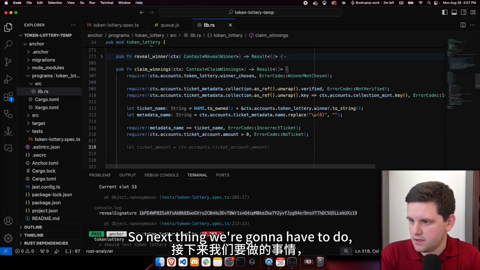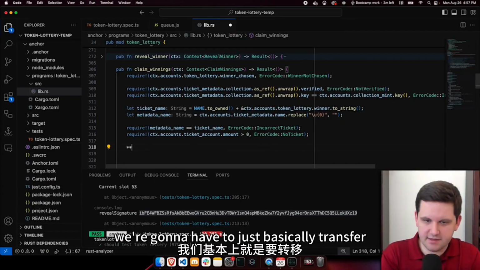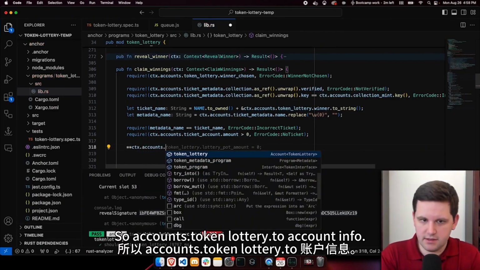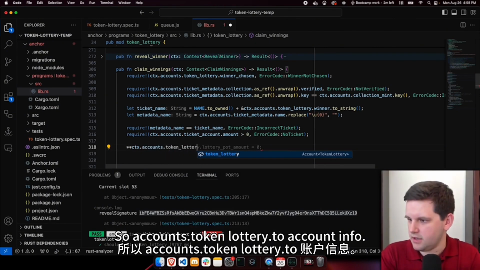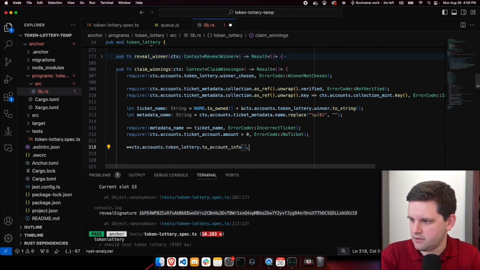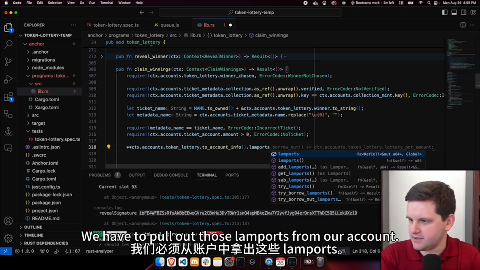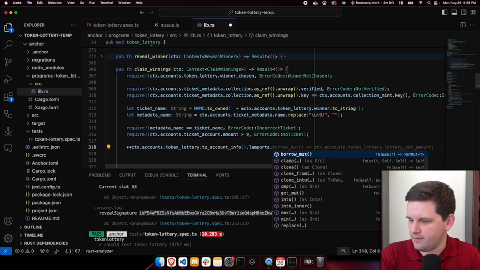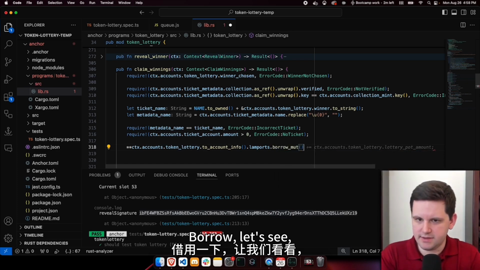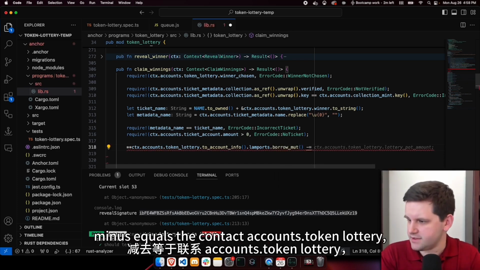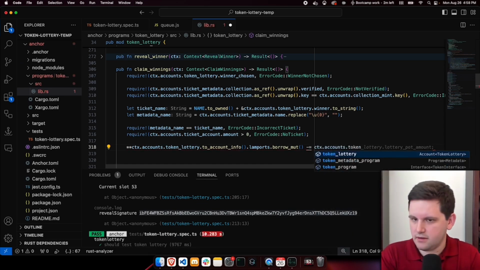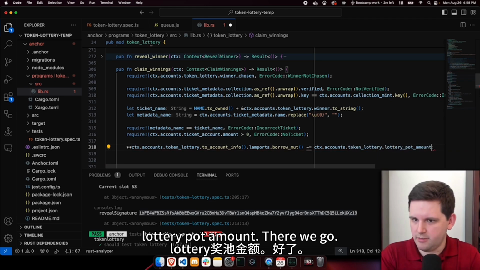because they're trying to cheat. So next thing we have to do, we have to basically transfer the lottery pot amount. So accounts.token_lottery.to_account_info. We have to pull out those lamports from our account, borrow, let's see, minus equals the context.accounts.token_lottery.lottery_pot_amount.